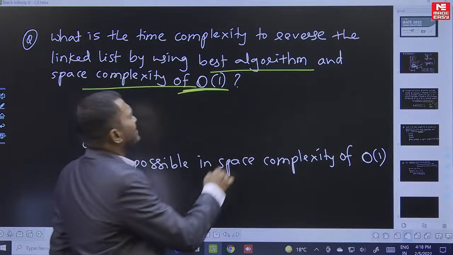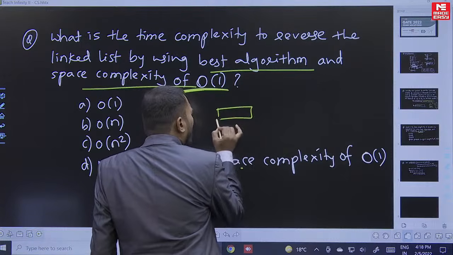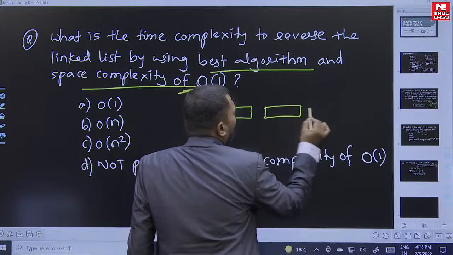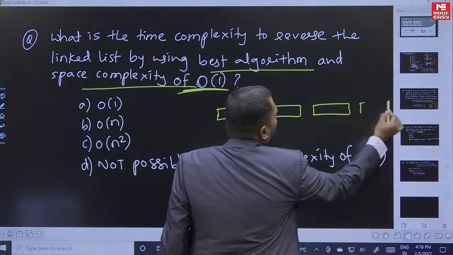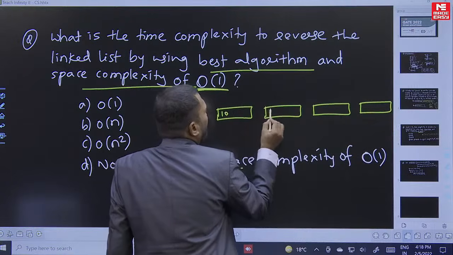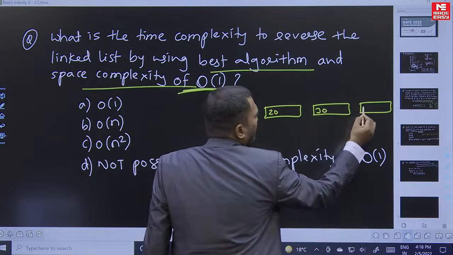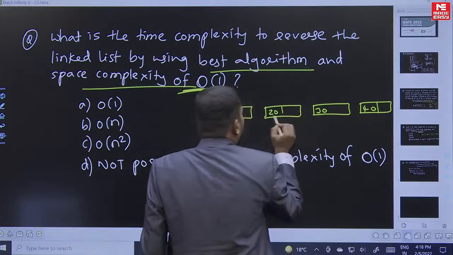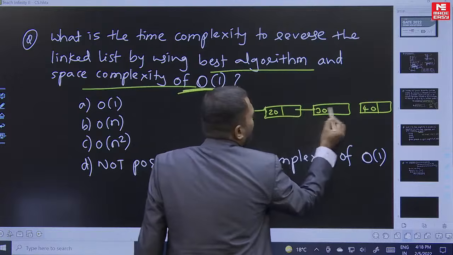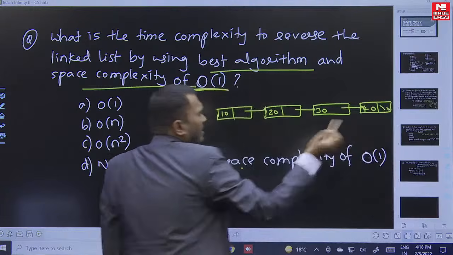So if you want to reverse the linked list without recursion, what is the basic algorithm you studied? Let's say you are having 10. I won't explain much or take your time, just 1-2 minutes, that's it. Let's say you have a linked list like this. Now tell me, I want to reverse this.